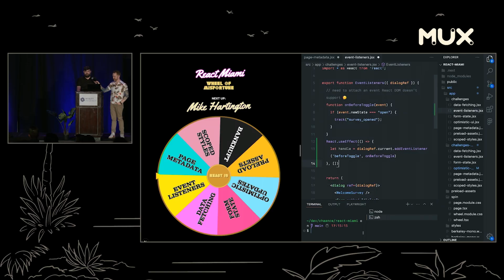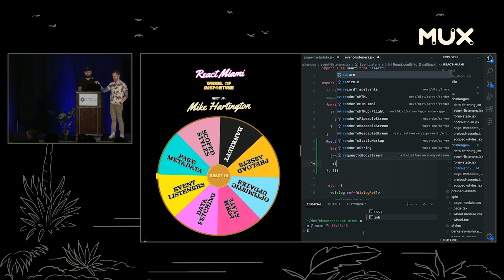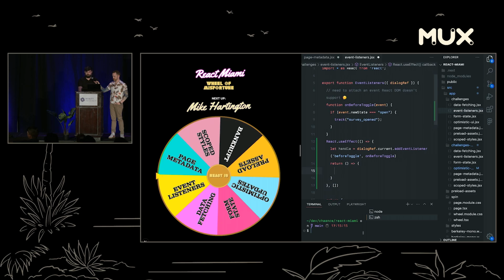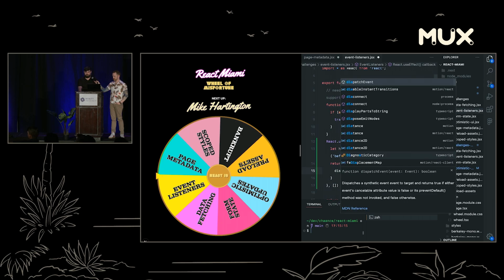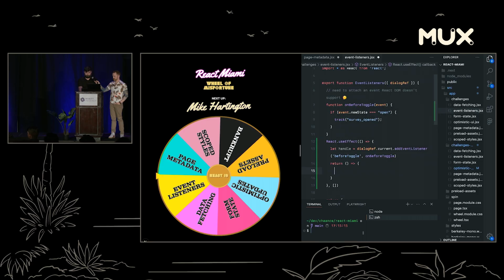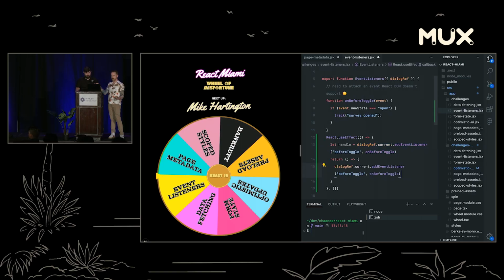All right, so we got our handle, and then we're going to be smart and good developers. We're going to clean this up. Oh no, you tried to use shortcuts. We're really just throwing a lot of curveballs here. What you're probably going to do here is try and clean up this event listener, right? Yeah, we're going to copy this. We had an update thingy up here before, so I think we're good. So pseudocode: he's going to clean up the event listener, and I think we're good. Okay, everybody give Mike a round of applause.